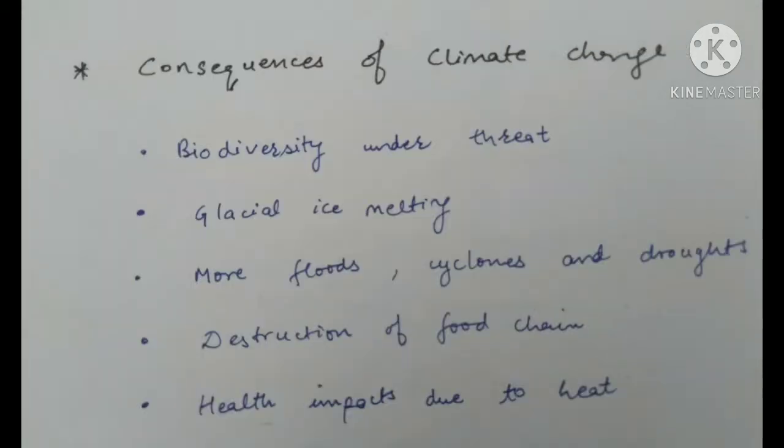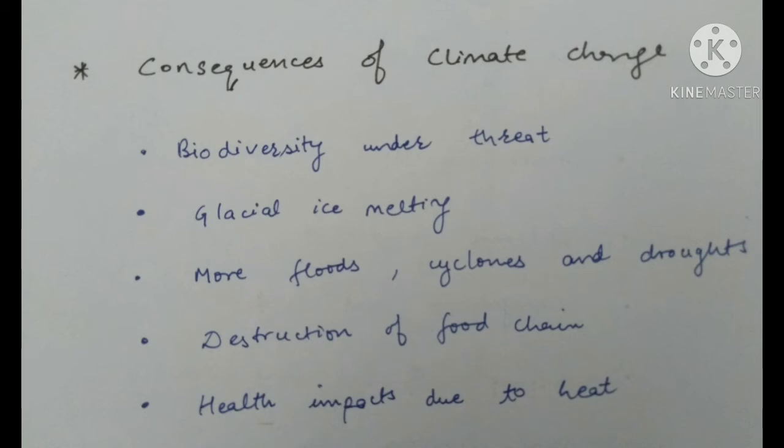Next one is the consequences of climate change. Climate change is affecting the habitat of several species, and even a small change in average temperature can have a significant effect on the ecosystem. Next is glacial ice melting. As climate change causes temperature to rise, that will lead to the melting of ice. As the water vapor level in the atmosphere is increasing, that makes water availability less predictable. This will lead to more floods, cyclones, and drought.